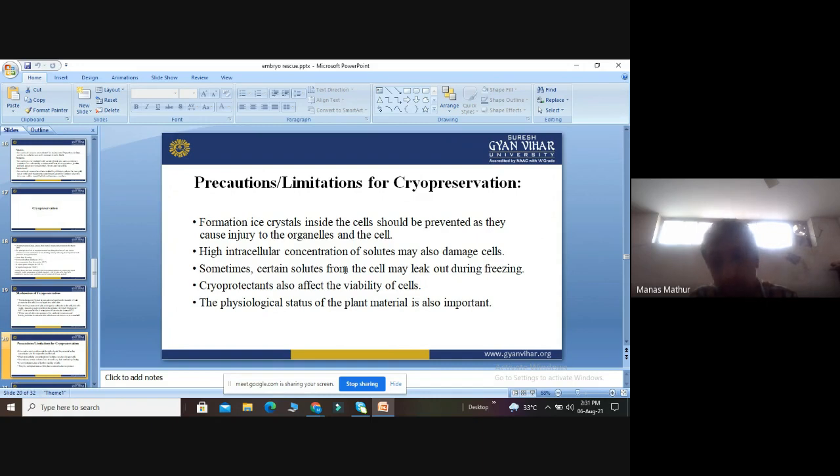Right? Some cells can be easily germinated, some cells cannot. The physiological status of the plant is also important, whether the plant is in the young state, the juvenile state, or the old state. So these are the five limitations of cryopreservation.